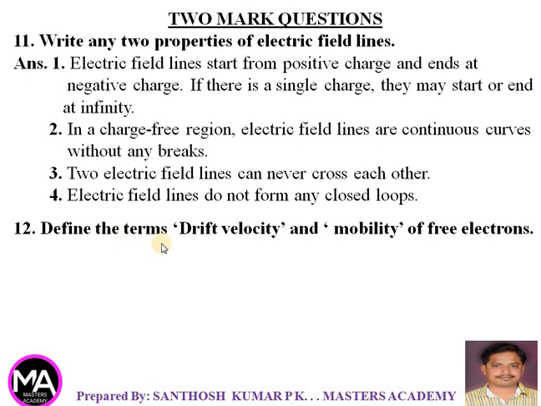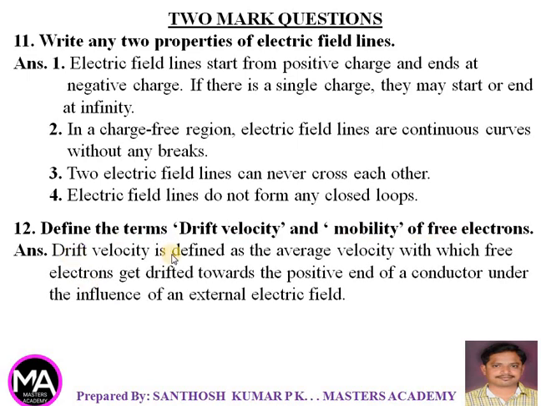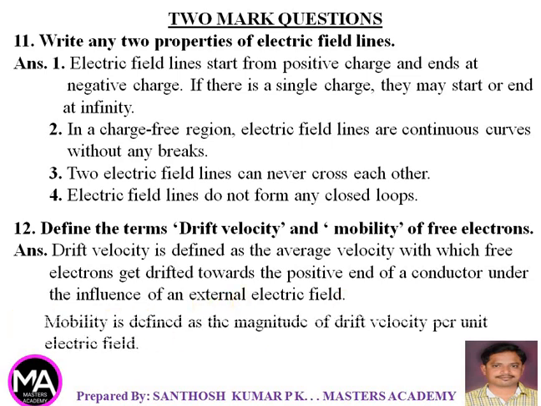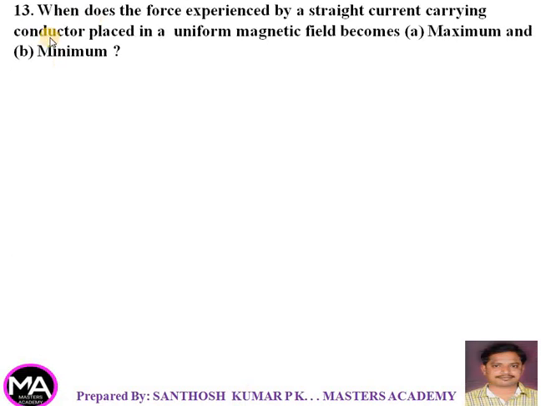Next, 12th question. Define the terms drift velocity and mobility of free electrons. Drift velocity is defined as the average velocity with which free electrons get drifted towards the positive end of a conductor under the influence of an external electric field, and mobility is defined as the magnitude of drift velocity per unit electric field. Next, 13th, when does the force experienced by a straight current carrying conductor placed in a uniform magnetic field becomes maximum and minimum?